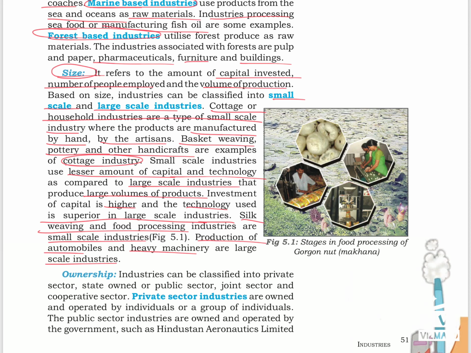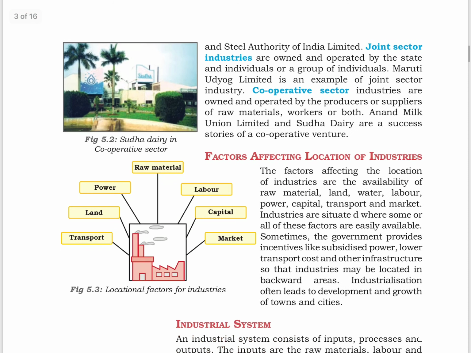Next, we have industries based on ownership. Industries based on ownership can be classified into private sector, state owned or public sector, joint sector, and cooperative sector. Let's see them one by one. First, we have private sector industries. Private sector industries are owned and operated by individuals or group of individuals. The public sector industries are owned and operated by the government, such as Hindustan Aeronautics Limited and Steel Authority of India Limited.